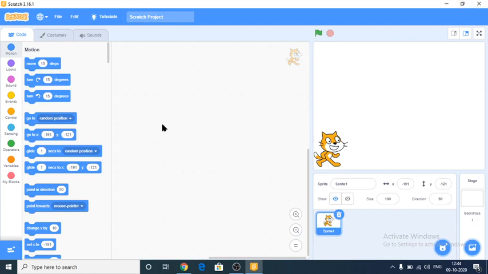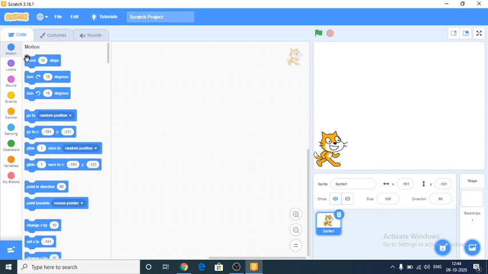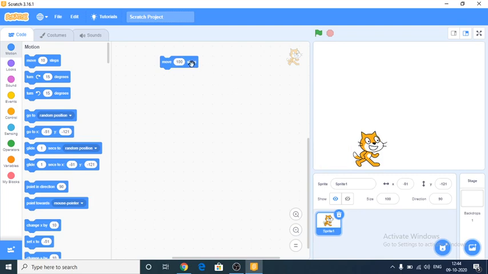First I'm going to make a move for the sprite. For that I have to select motion. See here, drag and drop here, and when you click this one, it will move 10 steps. If you want to change the steps from 10 to more than that, that is also possible, and now it will move more than that.